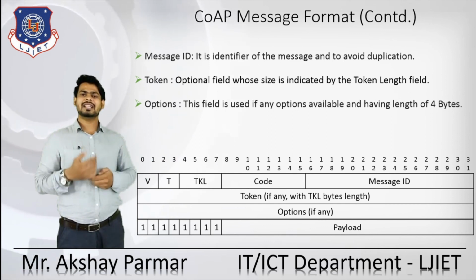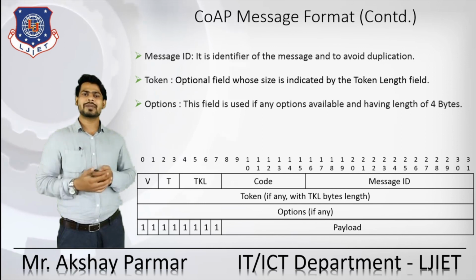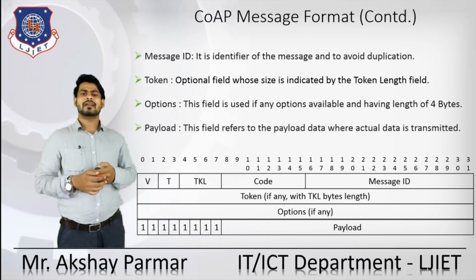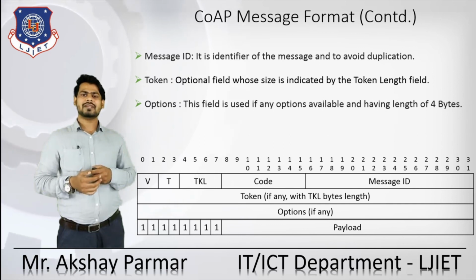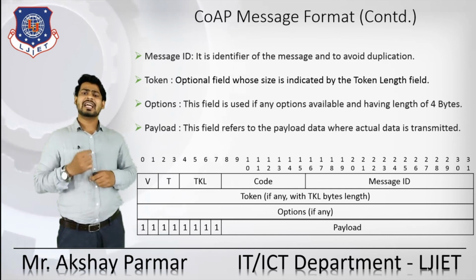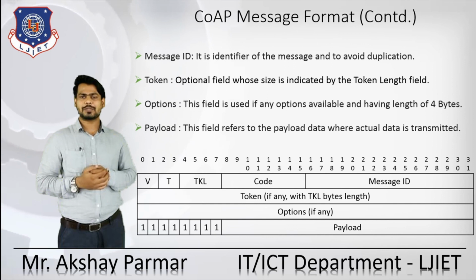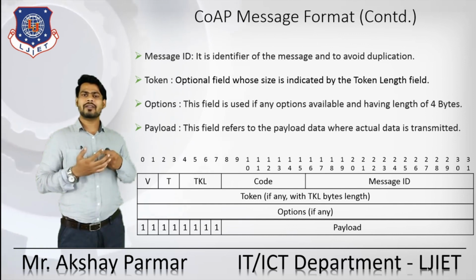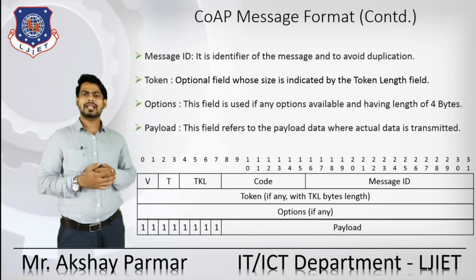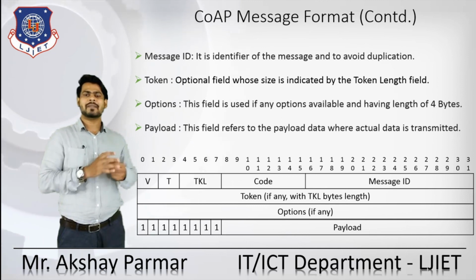This field is used if any optional information is available, and it can have a length of up to 4 bytes. And at the end, the payload field is there. This field refers to the payload data, where the actual data is transmitted. So those are all the fields included in a CoAP message.